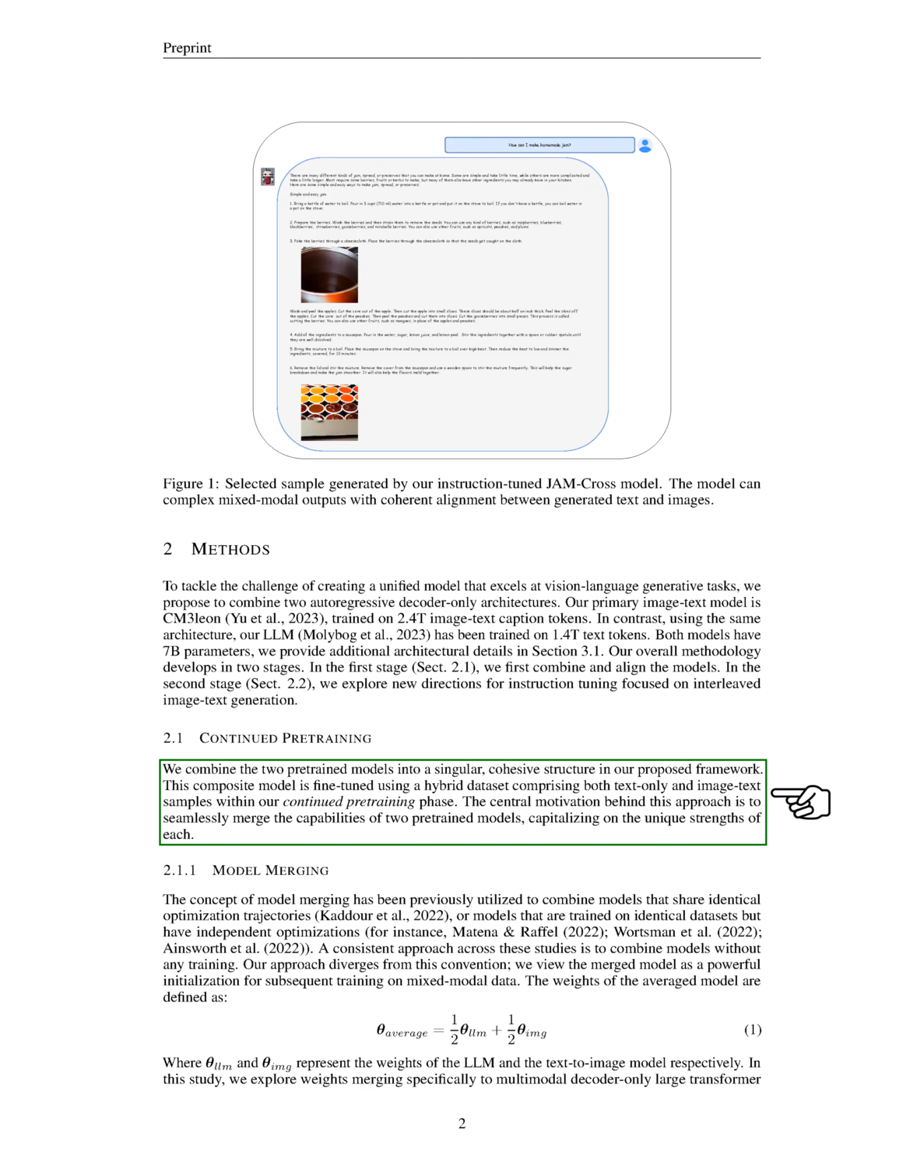We combine the two pre-trained models into a single, cohesive structure in our proposed framework. This composite model is fine-tuned using a hybrid dataset comprising both text-only and image-text samples. The central motivation behind this approach is to seamlessly merge the capabilities of two pre-trained models, capitalizing on the unique strengths of each.